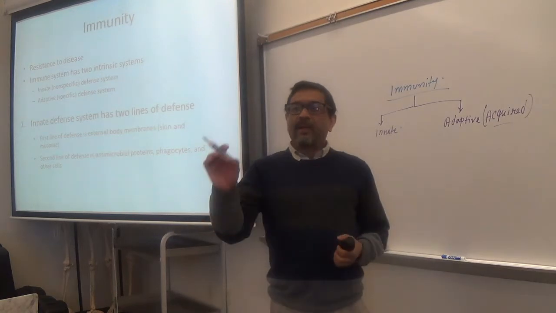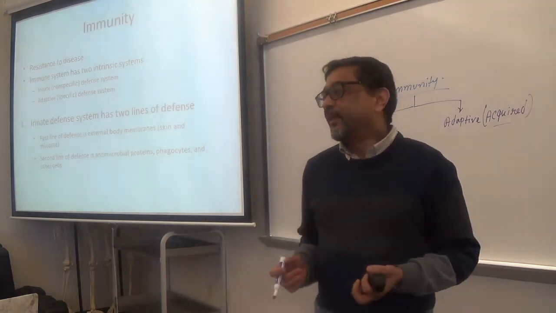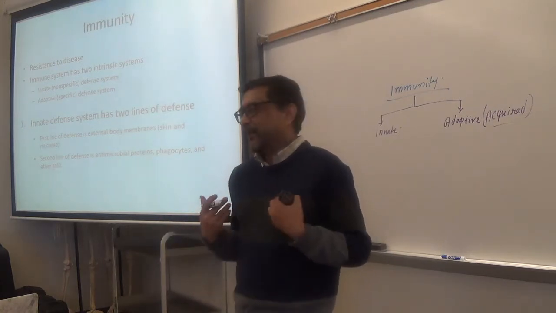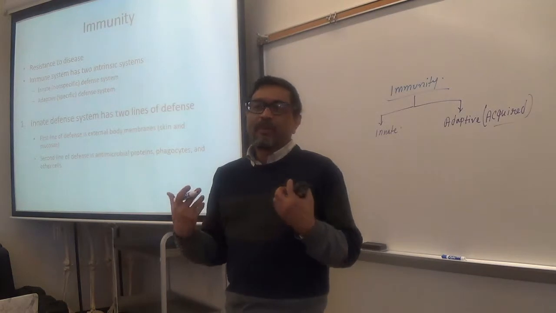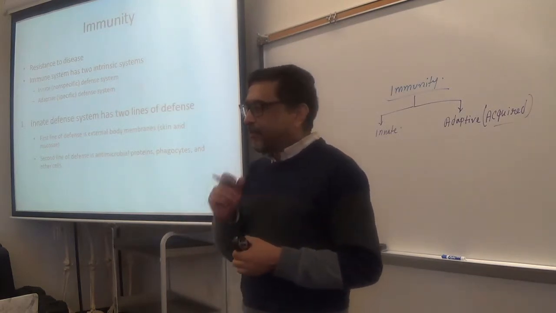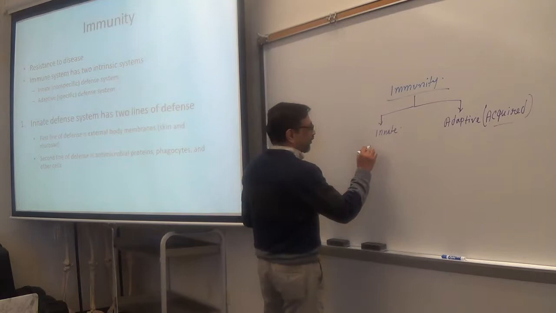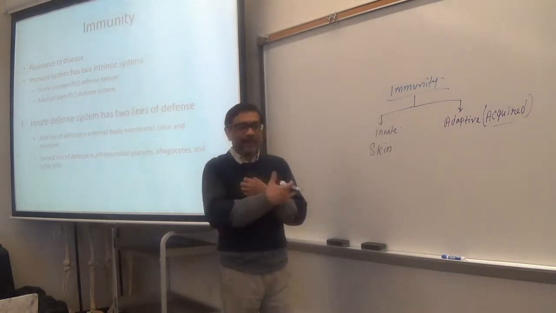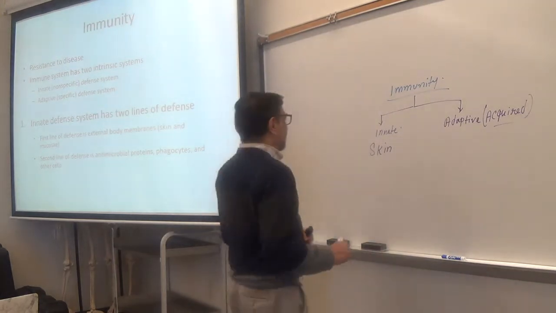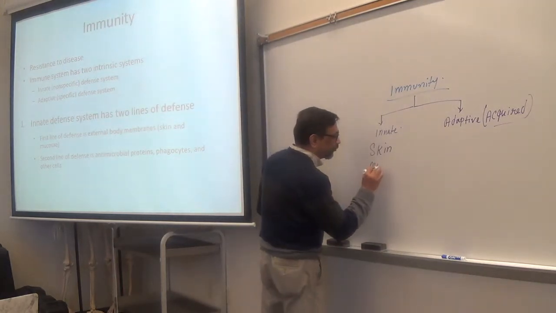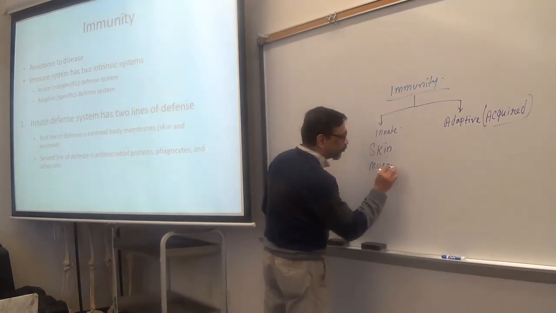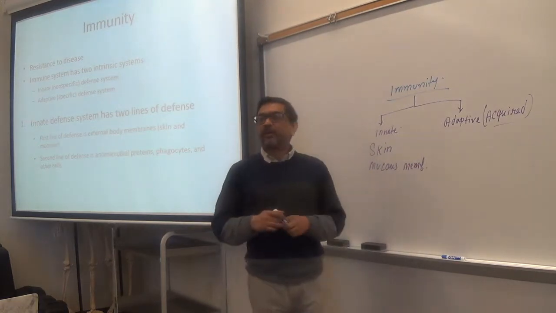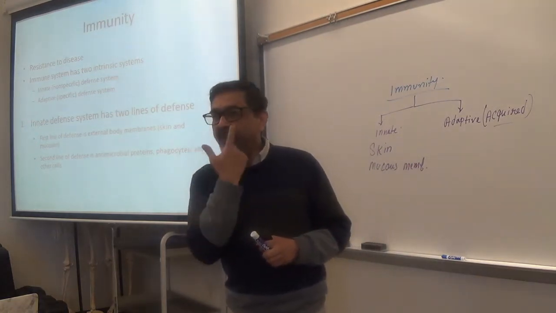Now, innate immunity is the immunity that your body gets by birth. Everybody gets it by birth. Example, skin. Everybody has skin, right? Mucous membrane. You know, mucous membrane lines the respiratory tract, right?